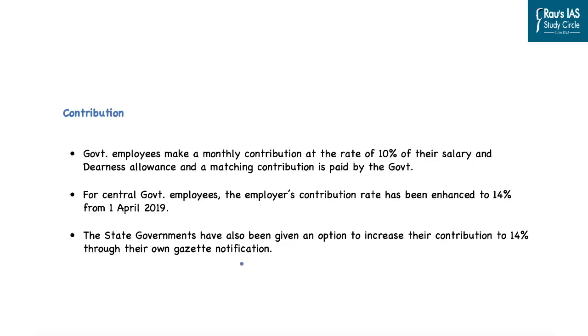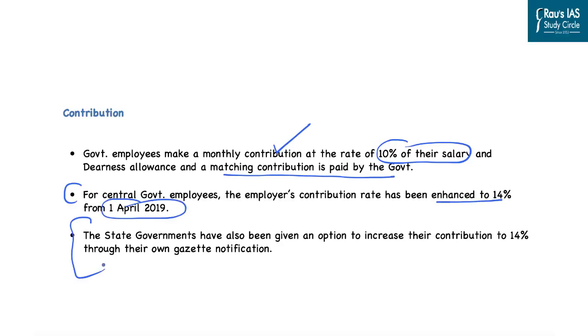Now, what exactly is the contribution? In case of government, the government employees make a monthly contribution at the rate of 10% of their salary, and a matching contribution is paid by the government. So in case of the central government, the matching contribution would have been 10%. However, the central government has now increased the employer's contribution rate to about 14% from 1st April 2019. And the state governments have also been given an option to increase their contribution to 14% through their own gazette notification.